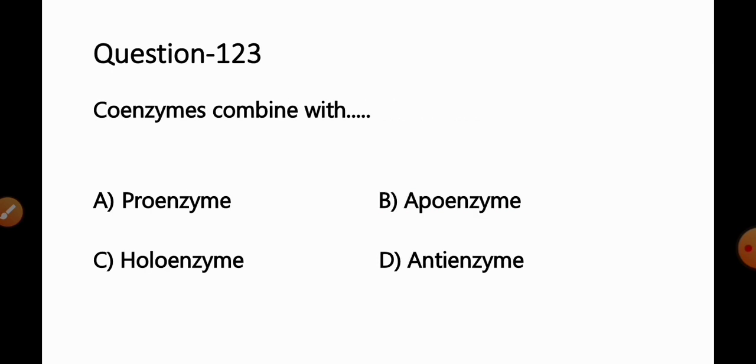Move to the next question number 123. Coenzymes combines with option A, proenzyme, B, apoenzyme, C, holoenzyme, D, antienzyme. One of the repeatedly asked question.